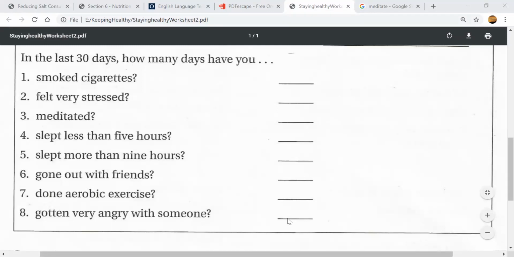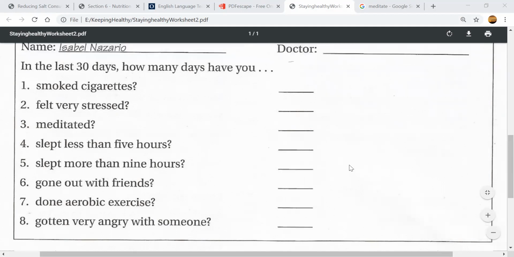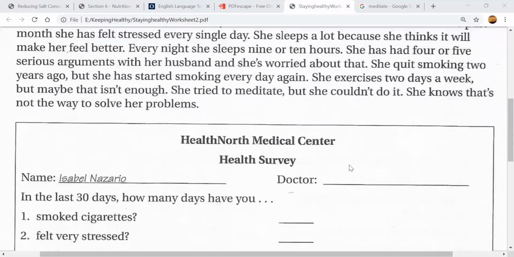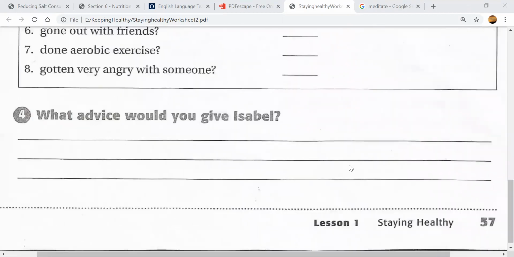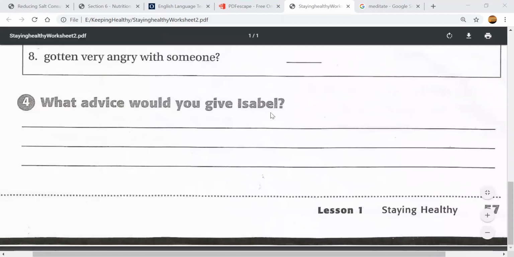How many days? Okay, so this will tell you how many days you've had any of these things. And we know that if you have more of, for example, smoked cigarettes, felt very stressed, gotten very angry, maybe it's not good for your health, right? So this will give us an idea about us, if we are feeling healthy right now, doing healthy in every part of our life, not just food, but sleep and exercise and everything together. All right. And the last thing, what you're going to do is, what advice would you give Isabel?